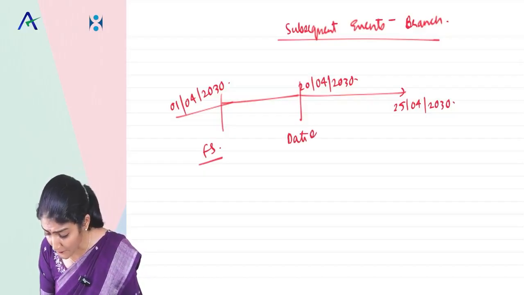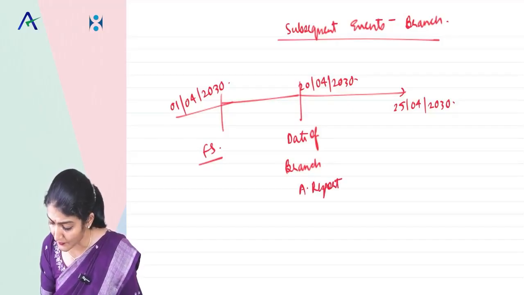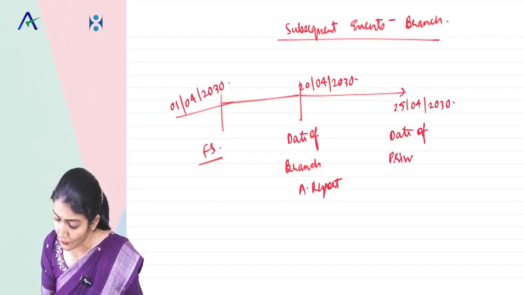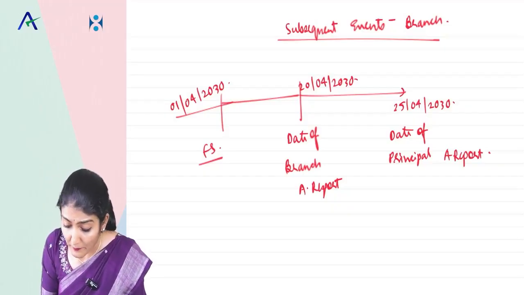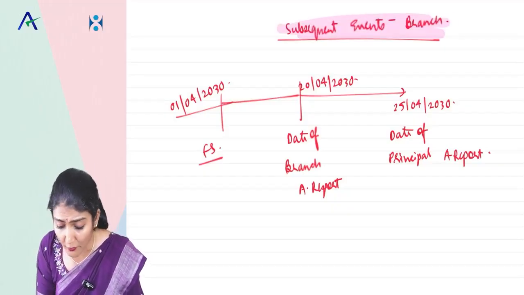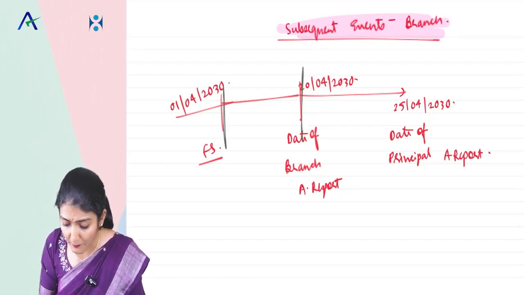So this is the date of the financial statement. This is the date of the branch auditor's report, say 20th of April. And this is the date of the principal auditor's report, head office, company auditor report. So now, subsequent events related to the branch up to the date of the audit report of the branch auditor are taken care of by the branch auditor.